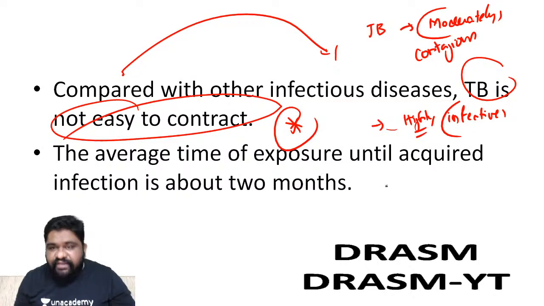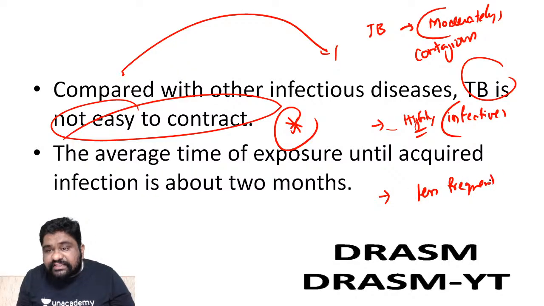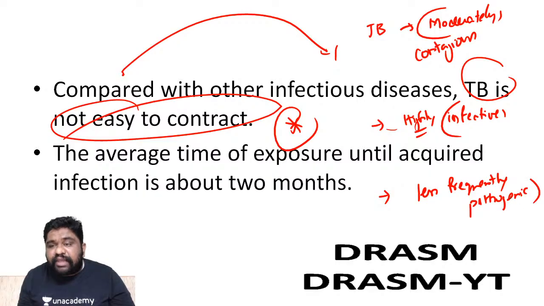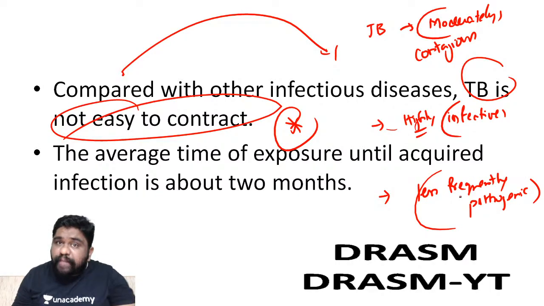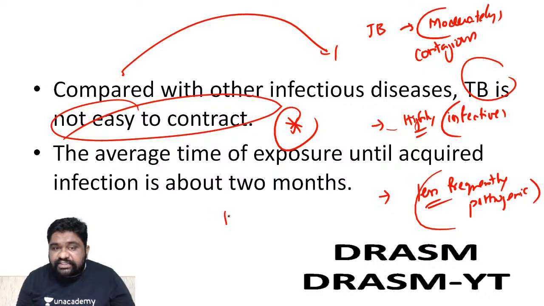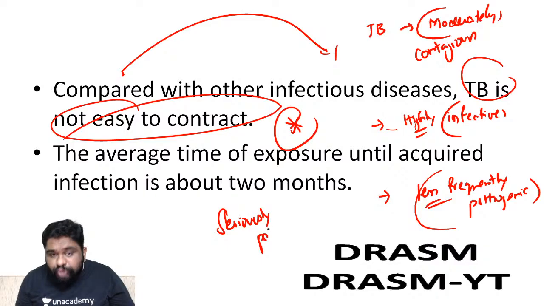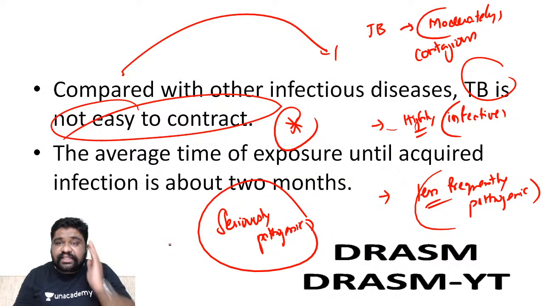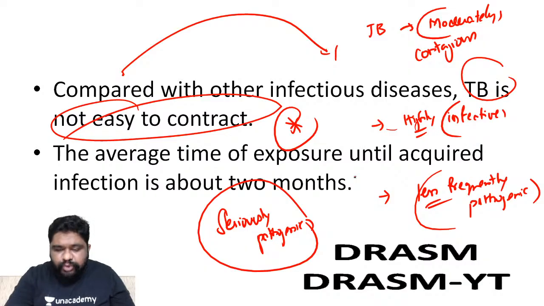It is highly infective. Also remember, it is less frequently pathogenic. I may have 1,000 people exposed to the organism, but only 100 people can go towards tuberculosis. It is less frequently pathogenic, but it is seriously pathogenic. In those people where the symptoms are starting, it can be a deadly disease. These are the things I want you to consider before you choose an answer.